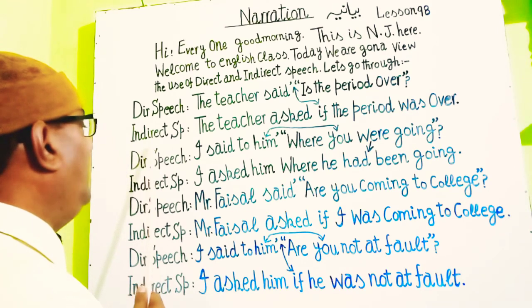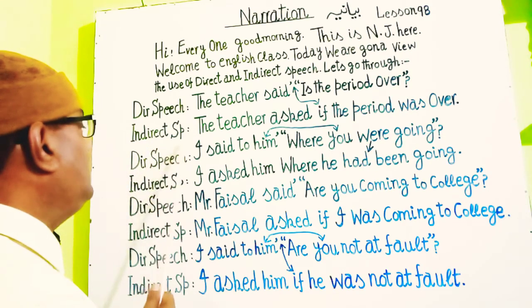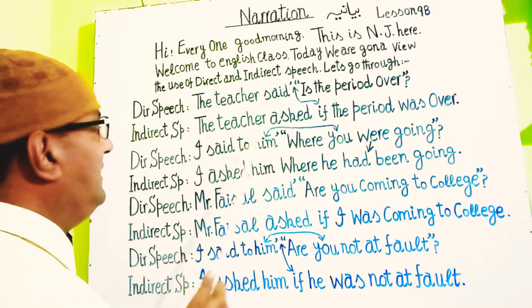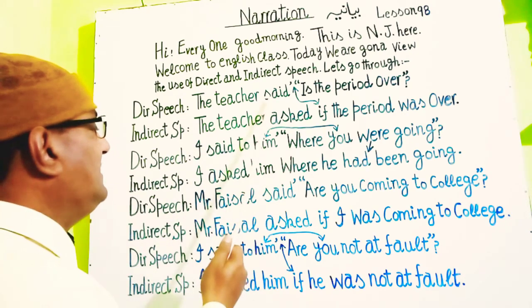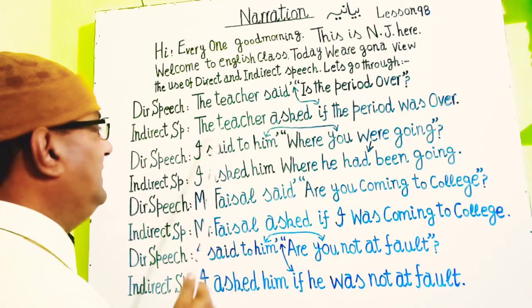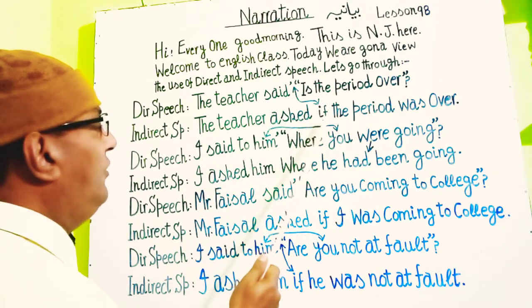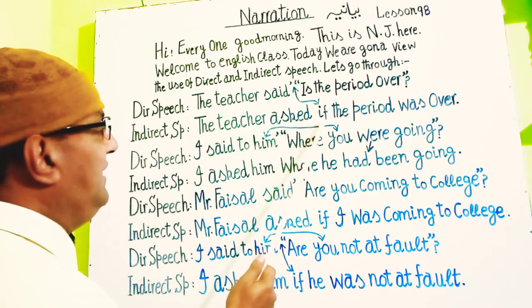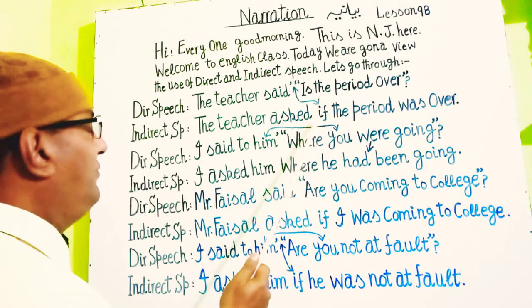So here you see, guys, next is indirect speech. Here you see that the teacher asked; said is converted to asked. The teacher asked, उस्ताद ने पूछा.